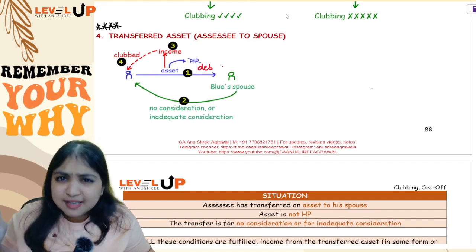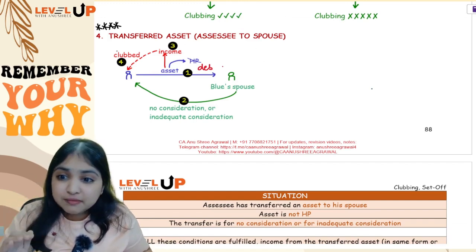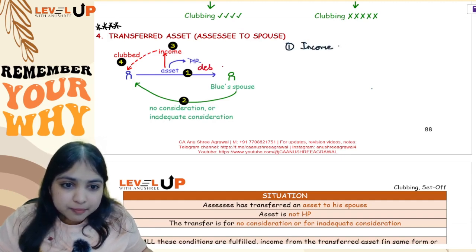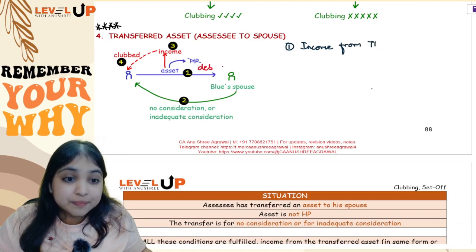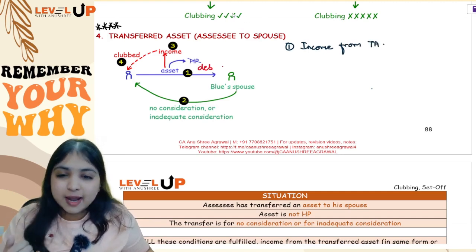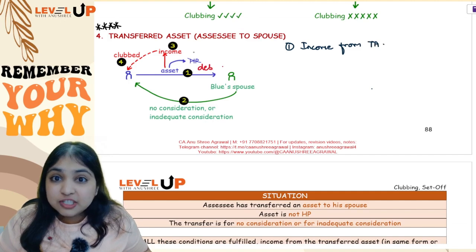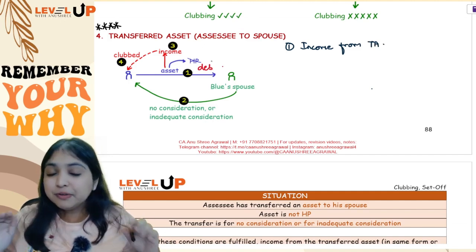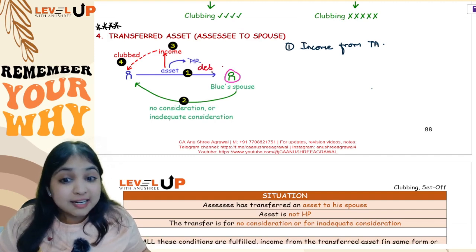Okay, so now listen, let us discuss this entire adjustment in this diagram itself. So point number 1, what are we clubbing? We are clubbing income. We are clubbing income from transferred asset. Okay. Then let us continue our example. So from this debentures, debenture interest income, Green earned the debenture interest income you clubbed. Fine, story is over. Then Green was very smart.